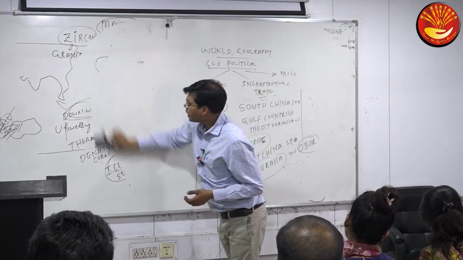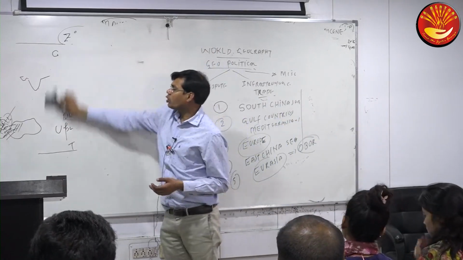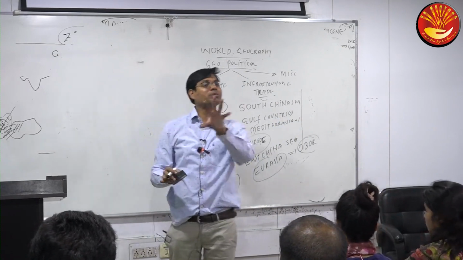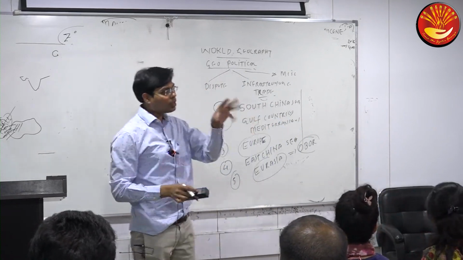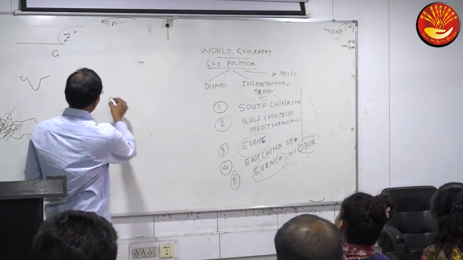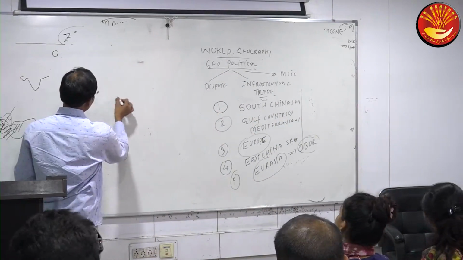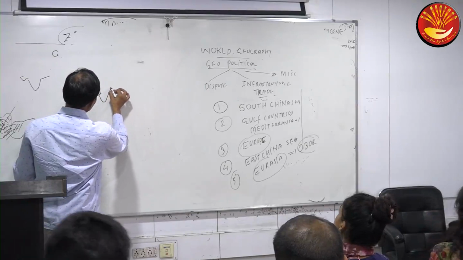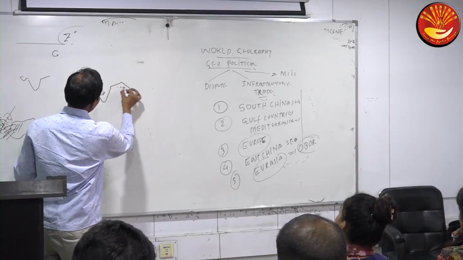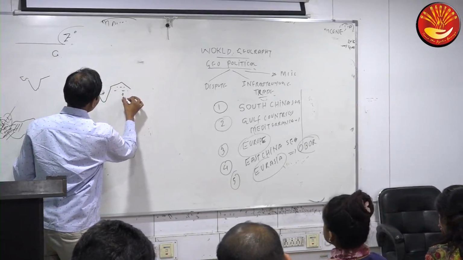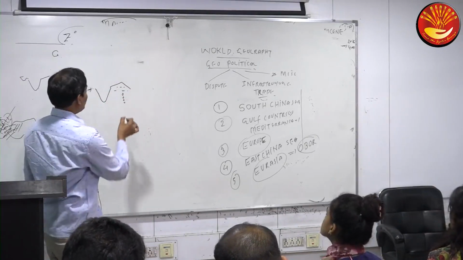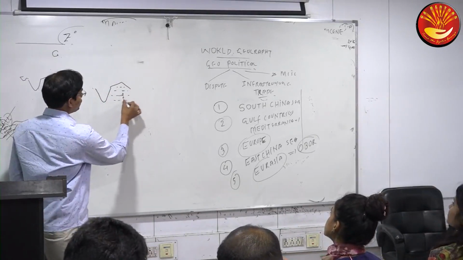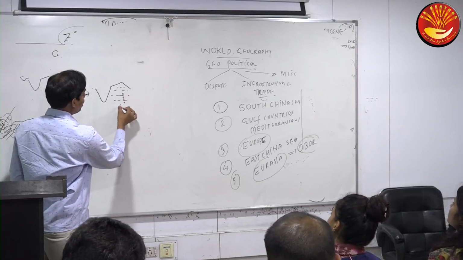One is South China Sea, and the only thing you have to do is make a few maps and revise those maps so that the issues will be very clear to you. For example, if I say this, then it is the Bay of Bengal, and which island group? Andaman and Nicobar. And south of this area, there is one more area we call the Andaman Sea.